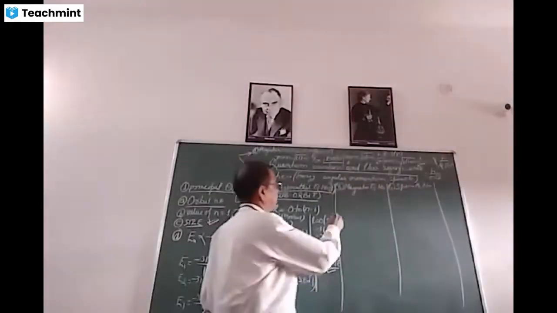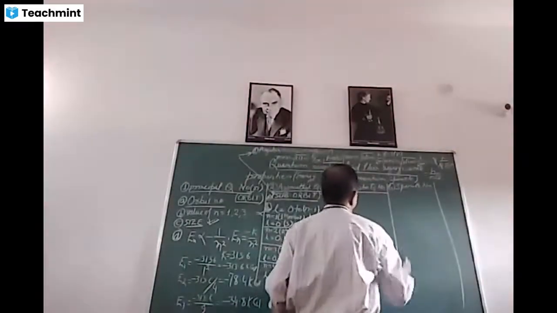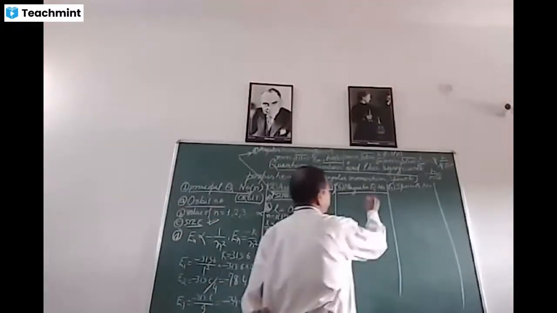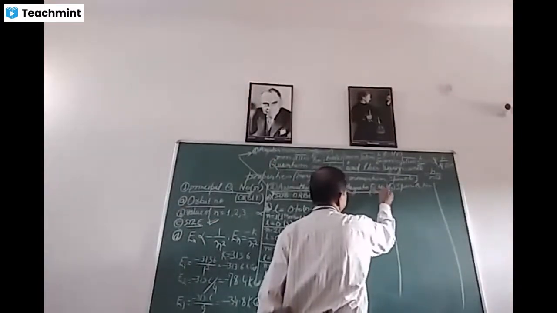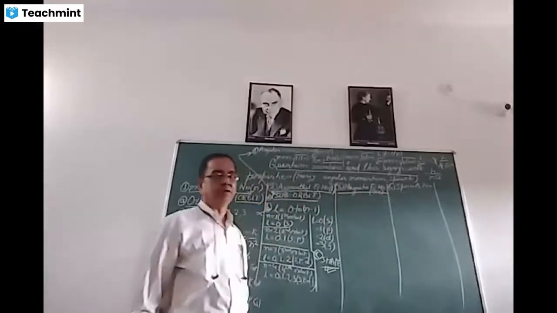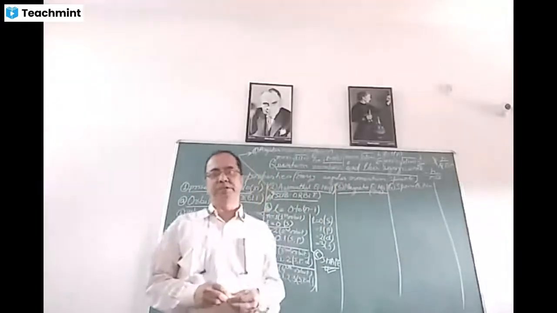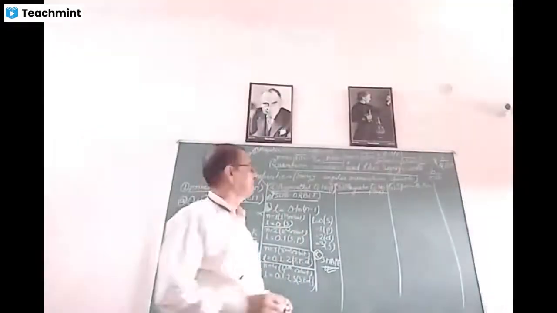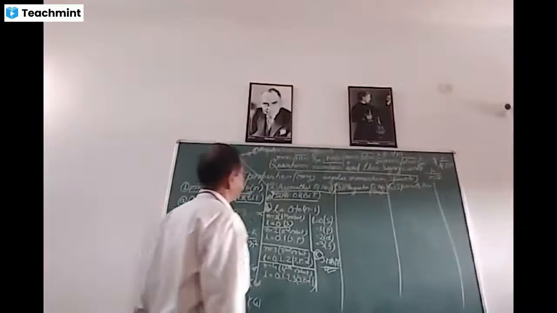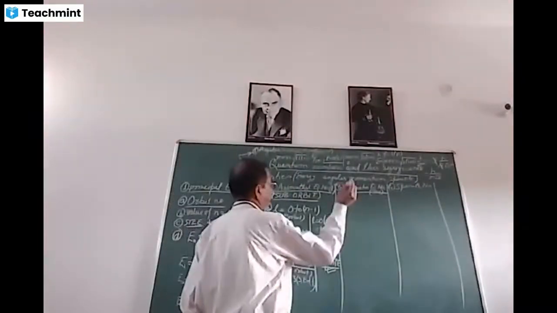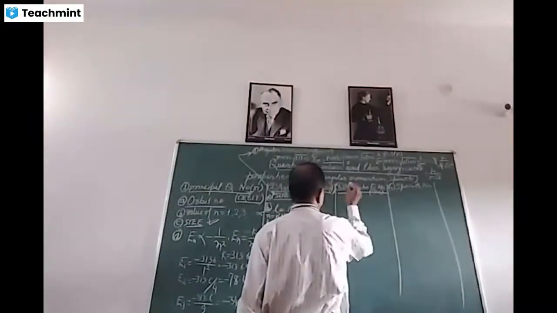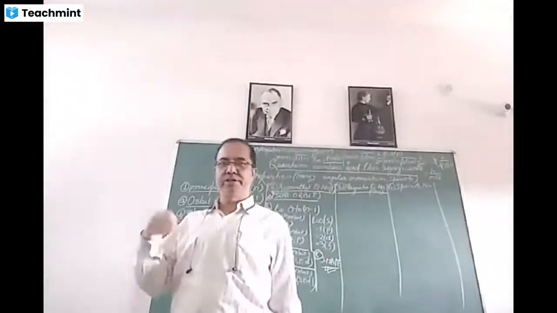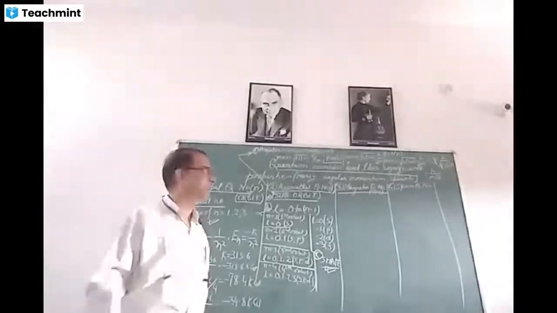Now, magnetic quantum number. Magnetic quantum number is represented by the symbol M. And as you know, magnet determines the orientation, direction. Hence here, this magnetic quantum number gives you the orientation of suborbits, and the different types of orientation give you the different orbitals present in a particular suborbit.